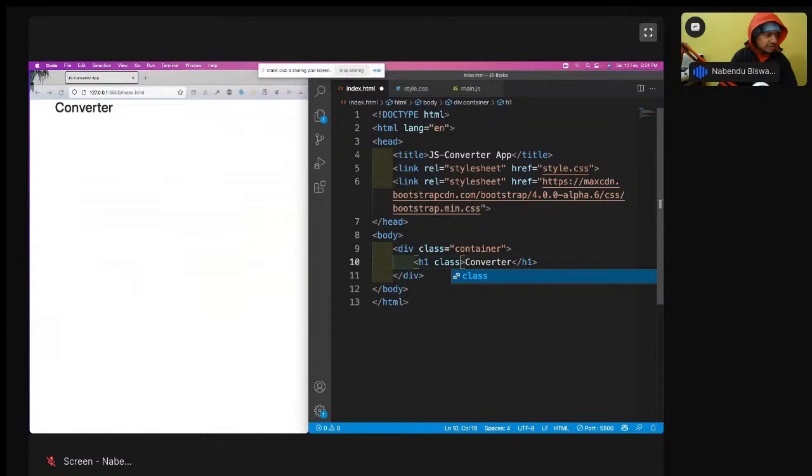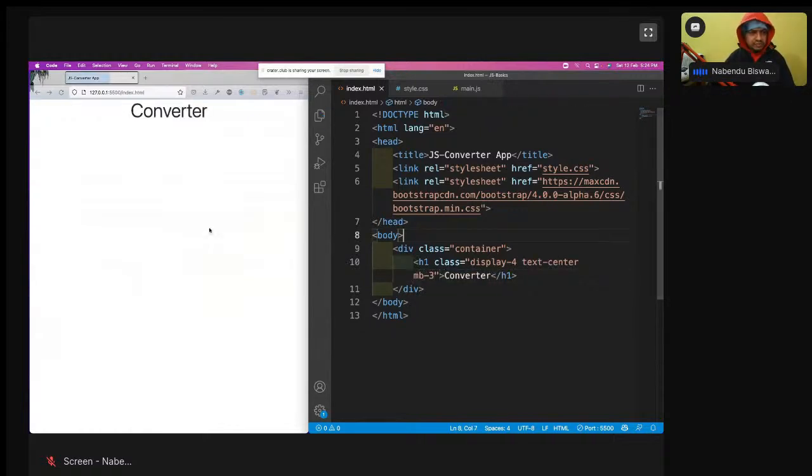Okay. So class equal to display-4 text-center, and then mb-3 I'll do. Save it. See, display 4, text center and margin bottom 3. So something is there like Bootstrap, everything is inbuilt in that. So that is all coming because I have installed this Bootstrap here through a link from the internet. Okay, so this is how you do this thing.